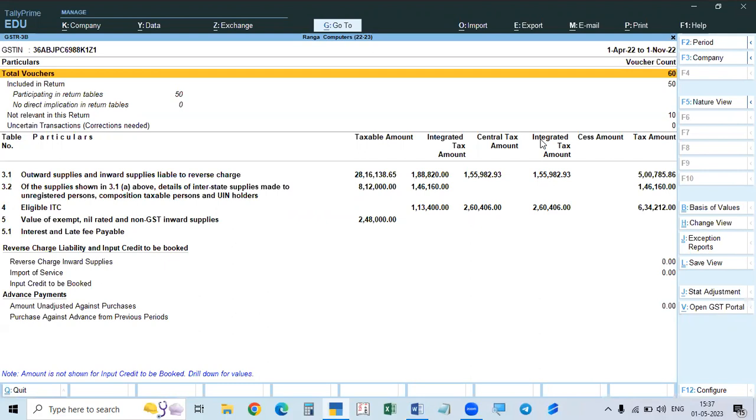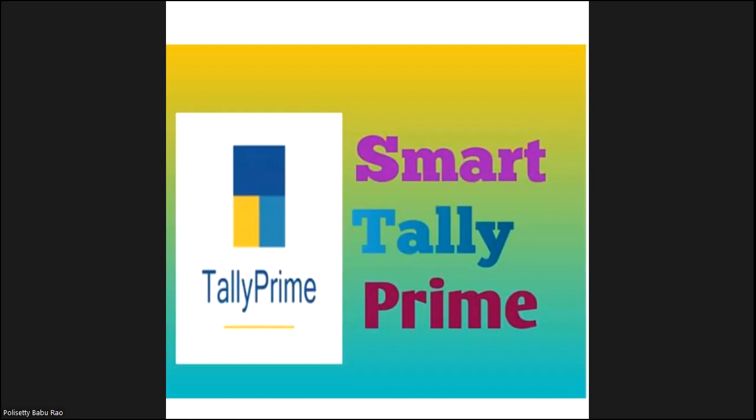Okay. So this is about it. In full detail we will learn what the different files are and how to file, everything we will learn more about these returns at the time of filing and showing the file. So this is all regarding the GSTR reports as shown in our books. From the records, that is transactions recorded by us, it will generate reports like balance sheet, outstanding reports, all these things, in our books, in our Tally.